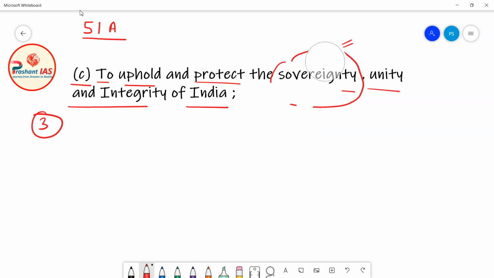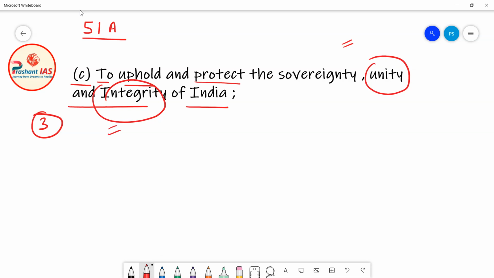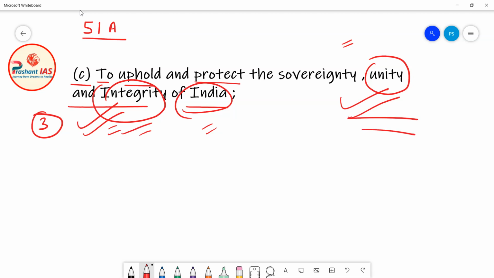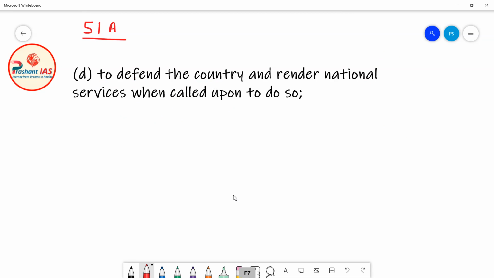After that, it is also our duty to protect the unity and integrity of India. If you want to learn the meaning of unity and integrity, in the previous classes I have explained it in a very detailed manner. Kindly refer to the class in which I taught you about the preamble. Now let's move forward.